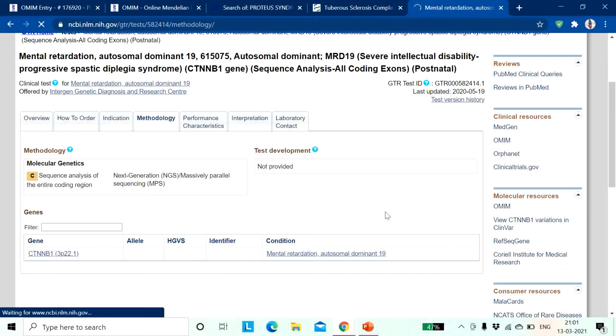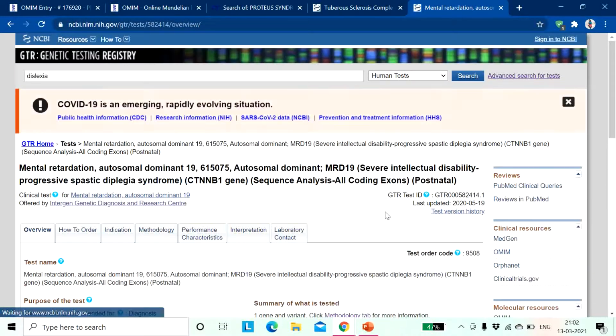This is how the Gene Testing Registry and OMIM can be helpful for us to know about different genetic disorders and genetic diseases. As I have mentioned, these are two free resources, and obviously these are very frequently used. People are submitting to these servers regularly, and they are regularly being updated by people. So you can use this to know about different patterns of inheritance.